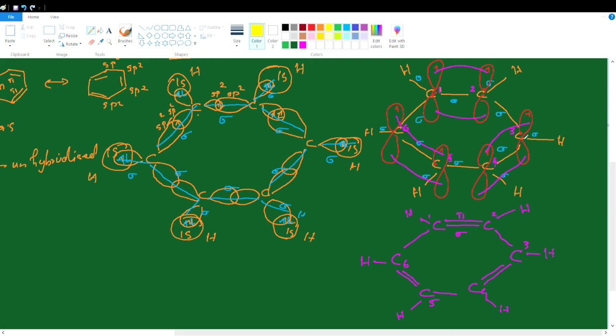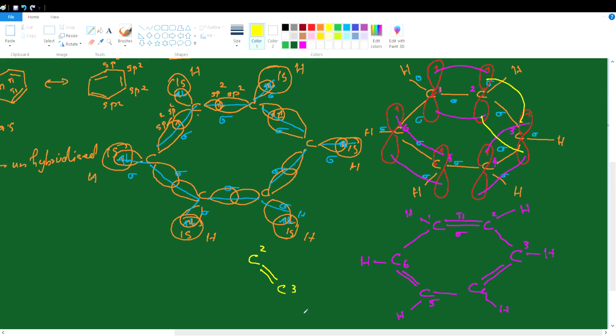C2 and C3, if C2 and C3 overlap one another this way, what happens? We get another structure in which C2 and C3 are doubly bonded. This is C2, this is C3.